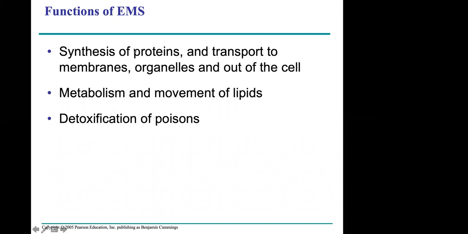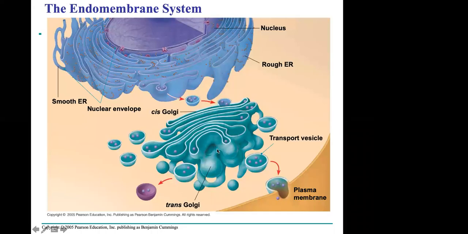So what are the three functions of the endomembrane system? Synthesis of proteins and transport, right? Not only synthesis, but transport, metabolism and movement of lipids, and detoxification of poisons. How does it happen? It is given mostly in the textbook. I won't be explaining all that process here in the video. It's better to read on your own, because it will be too fast if I talk about it and it is of no use. I would rather sit and open my textbook and read.